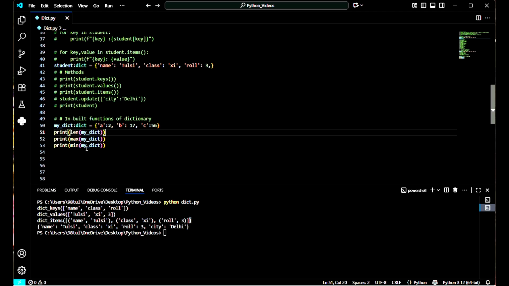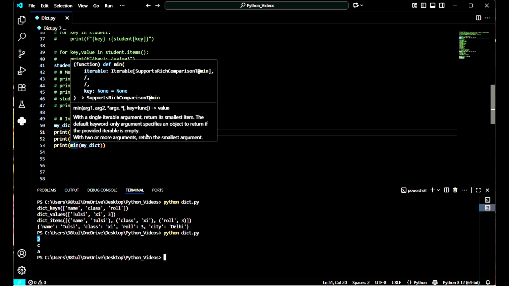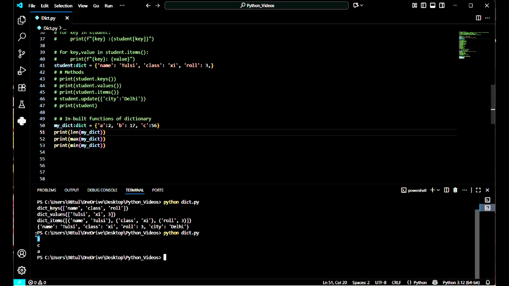And max and min, we know that we have used these functions, so they will give us the maximum value and the minimum value. So let me print and check. The length would be 3, the maximum would be C and the minimum would be A. Why is it giving us C and A?